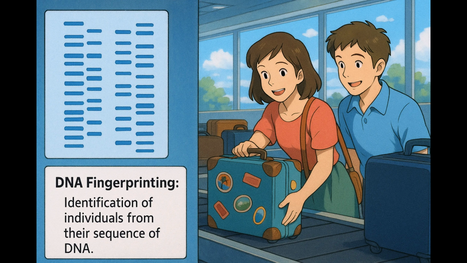Similarly, DNA fingerprinting identifies individuals by focusing on specific parts of their DNA that are unique, just like those distinguishing tags on your suitcase. Just as each suitcase might have a unique combination of stickers, each person has a unique sequence of DNA, allowing scientists to match or differentiate between individuals with precision.